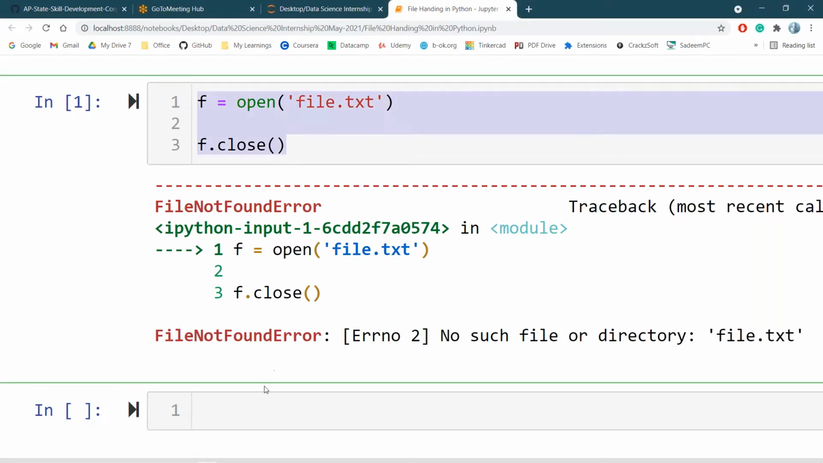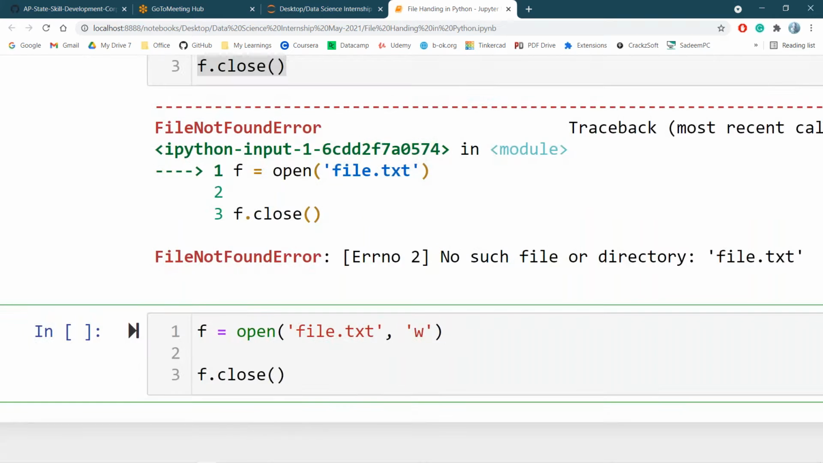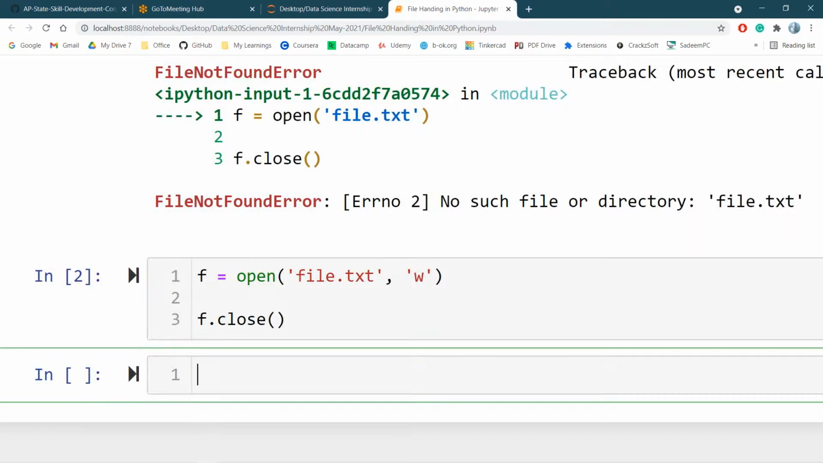If I am trying to open the file in write mode, I'm not writing anything, simply opening in write mode. Automatically, if the file does not exist, the file will be created. If the file exists, the entire data will be removed. For example, there is no data; simply I am opening a file and closing a file. I didn't do anything, and one empty file will be created.